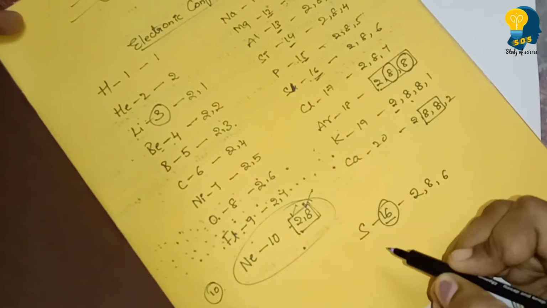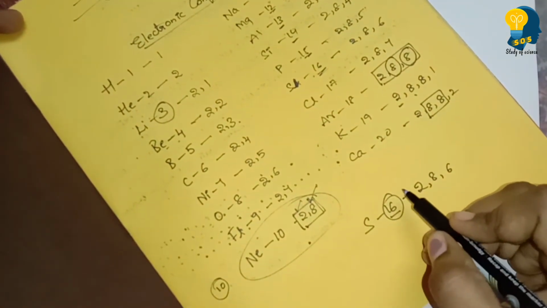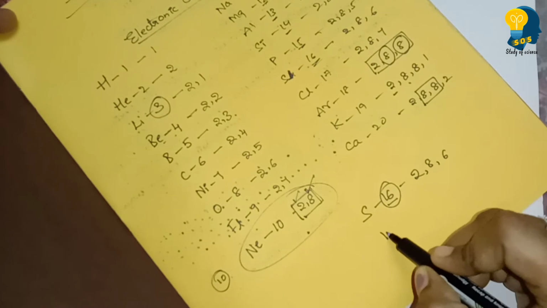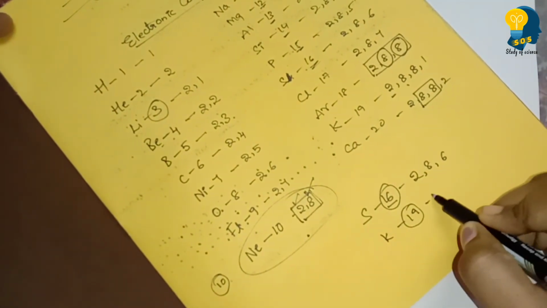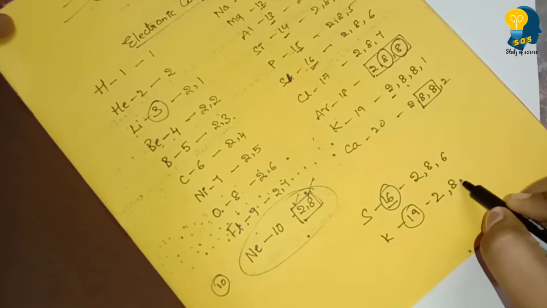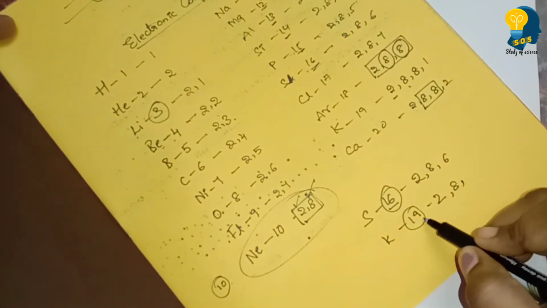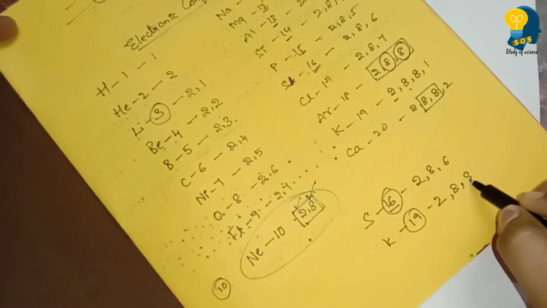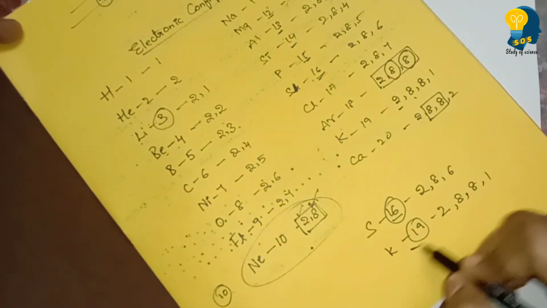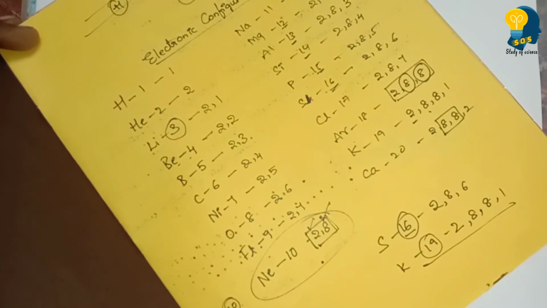So 16 is over. Suppose they ask you to write the electronic configuration of potassium, which is K. Its atomic number is 19. On the first shell you can write 2, second shell 8, 10 over, right? How many are remaining? 9. So 9 I cannot write because I have to follow the octet rule. Write 8 and the remaining 1 on the last shell. This is how you can write the electronic configuration.